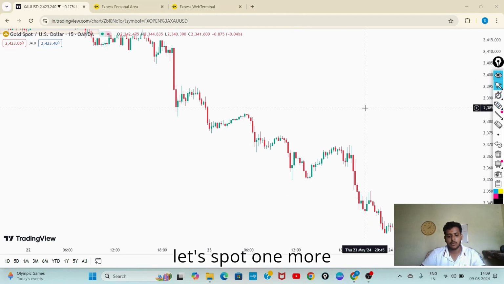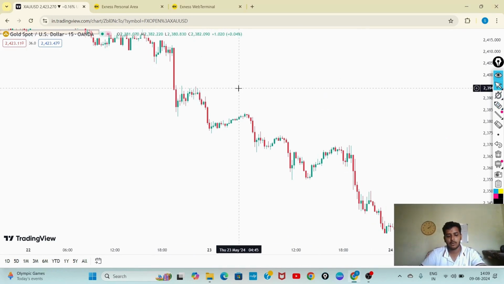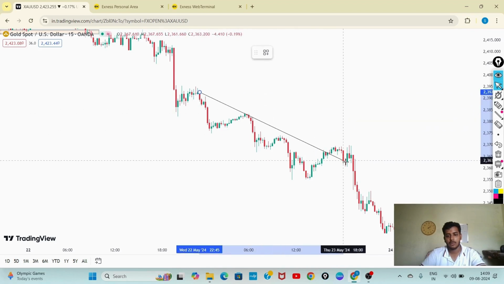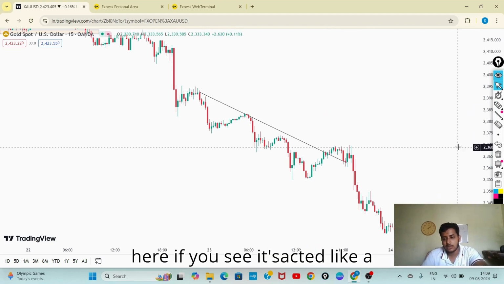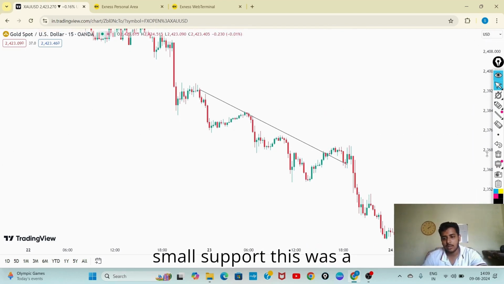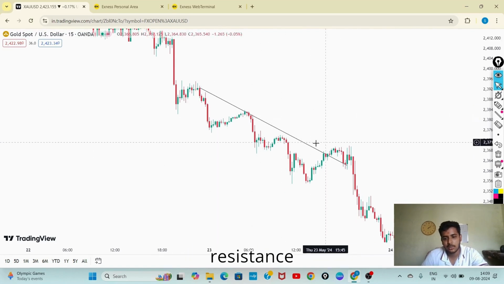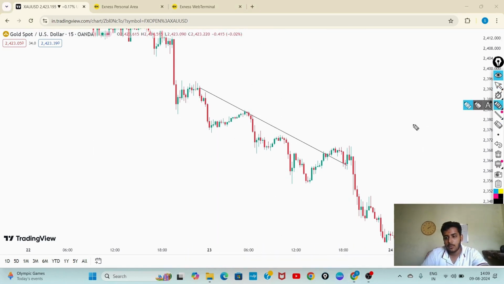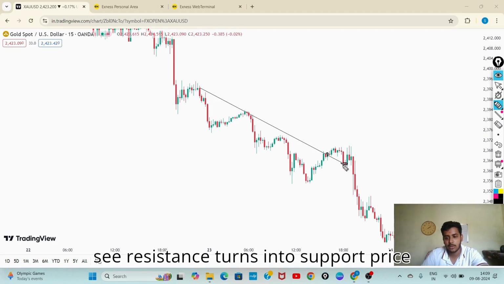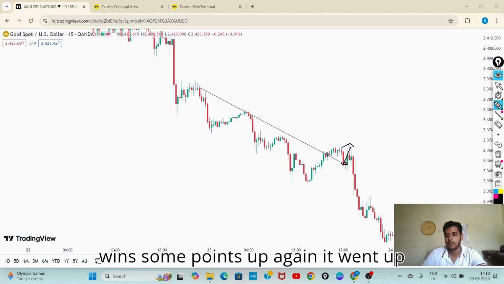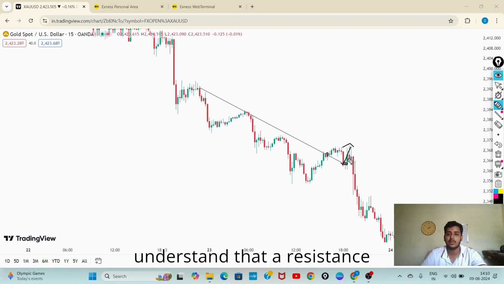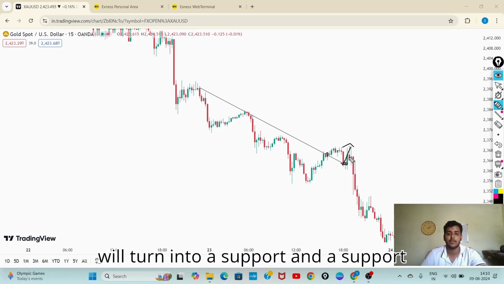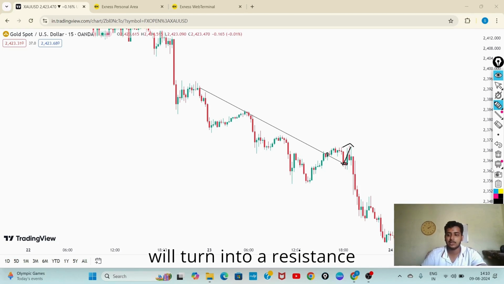Let's spot one more. Here, it acted like a small support. This was a resistance. When the market broke this here, see, resistance turns into support. Price went some points up, again went up. There's a concept behind it, but just understand that a resistance will turn into a support, and a support will turn into a resistance.